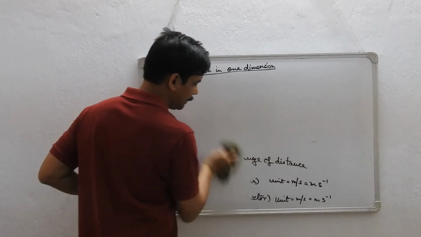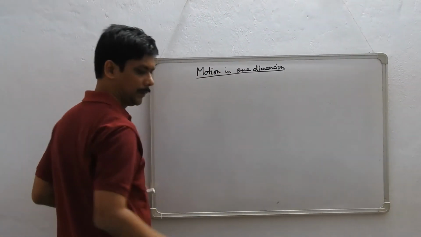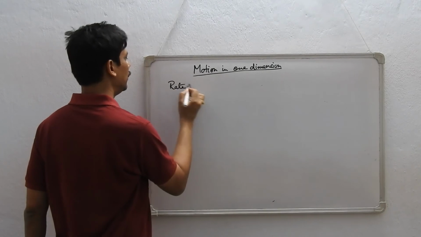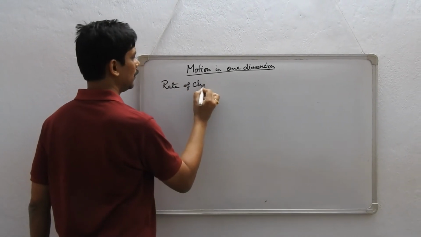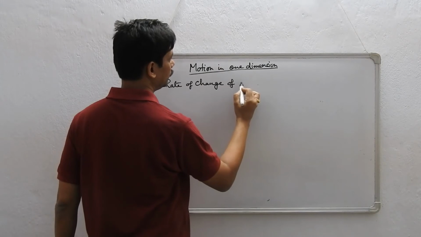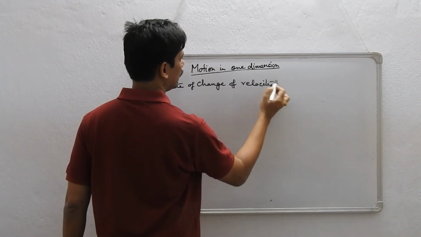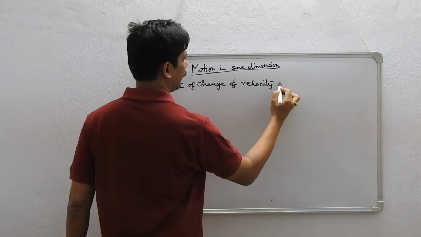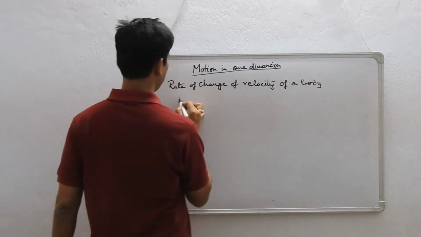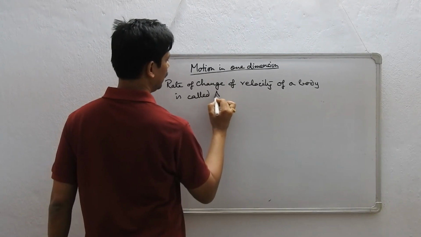The rate of change of velocity of a body is called acceleration.